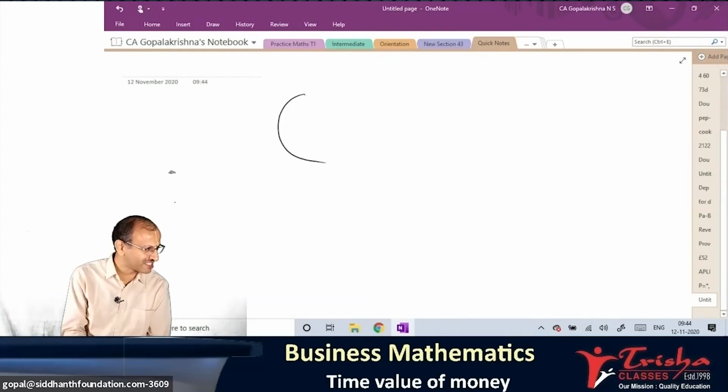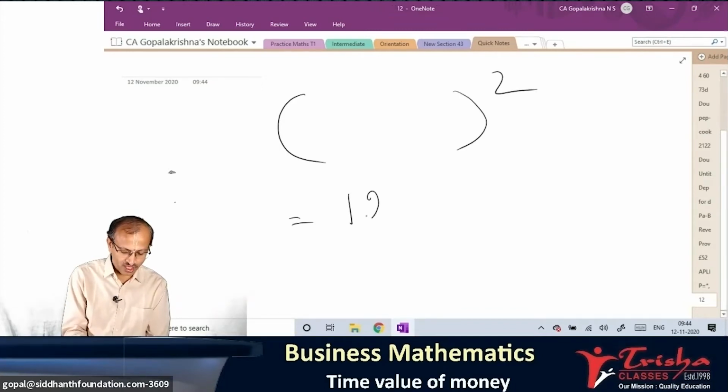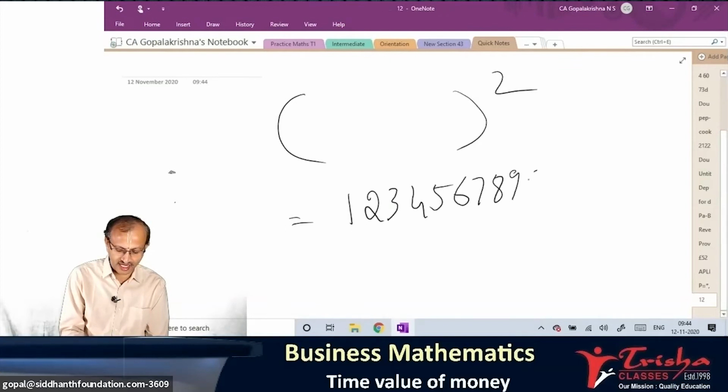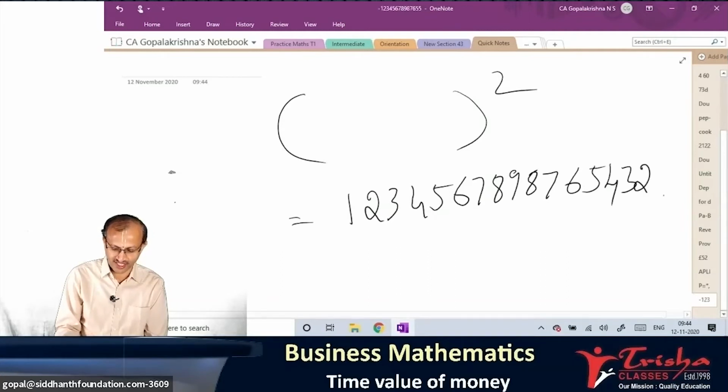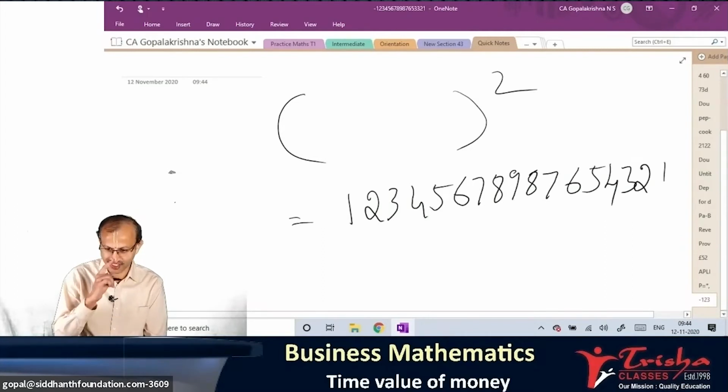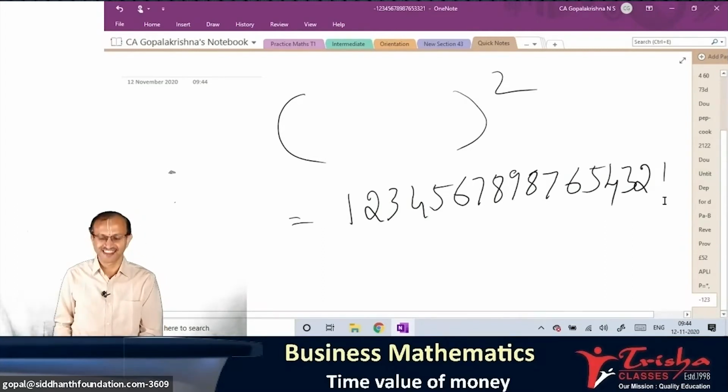Who is going to answer this? There is a number. That square is coming to 1, 2, 3, 4, 5, 6, 7, 8, 9, 8, 7, 6, 5, 4, 3, 2, 1. Tell me what square will give you this answer. Is there anyone who knows? Observe.